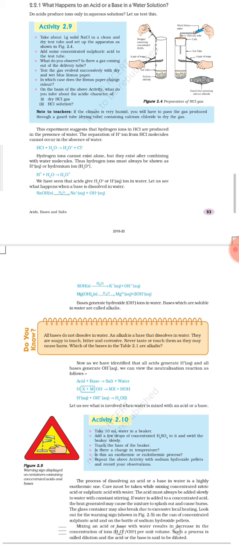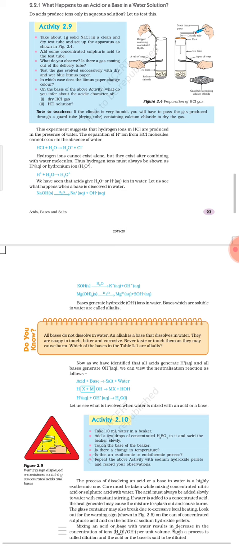Today we will try to find out what actually happens when these compounds come in contact with water. When there is presence of water, only then do they show their acidic properties. It is given here that this experiment suggests that hydrogen ions in HCl are produced in the presence of water. The separation of H plus ion or hydrogen ion from HCl molecules cannot occur in the absence of water.